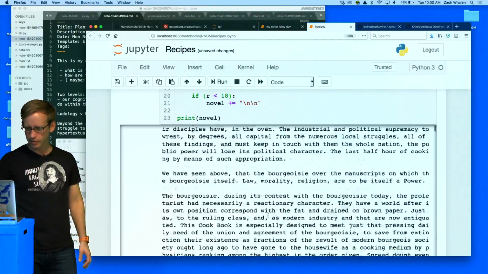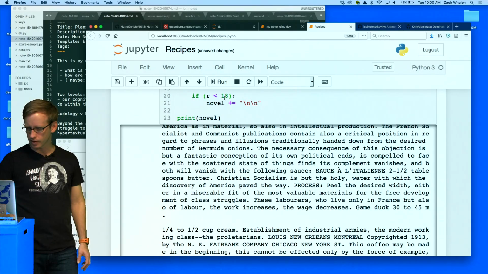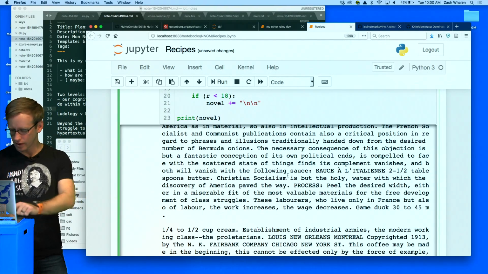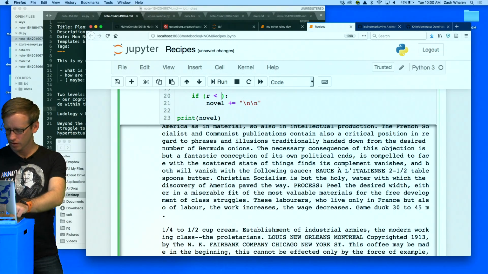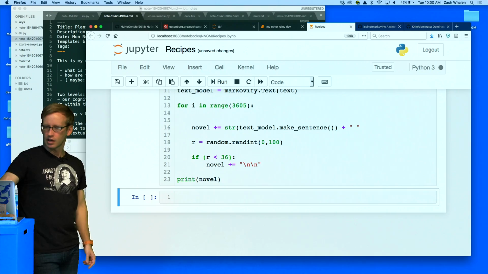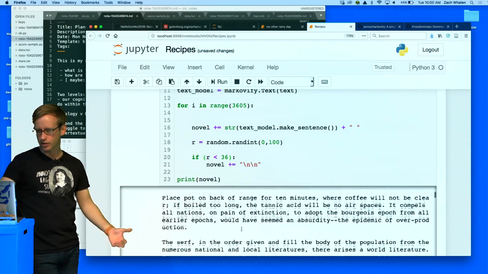Still a very long opening paragraph there, I guess. I feel like those are still pretty long. Let's make that even longer, because these are sentences, so these are already going to be kind of long. Let's make that 36. So now this is going to be happening roughly a third of the time. Yeah, there we go. That's a bit more like it.